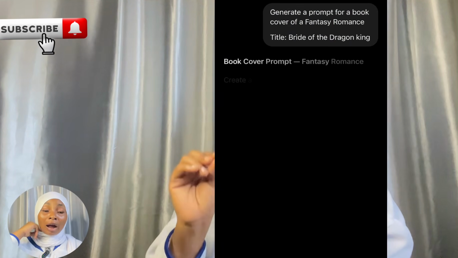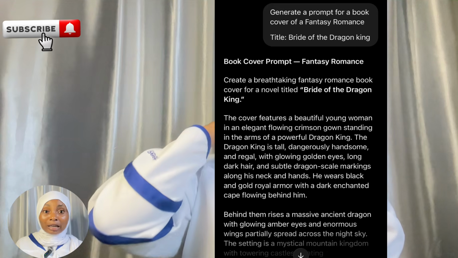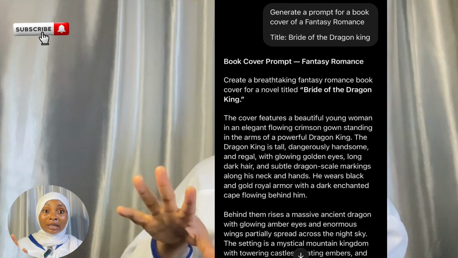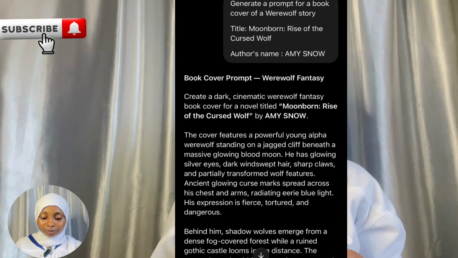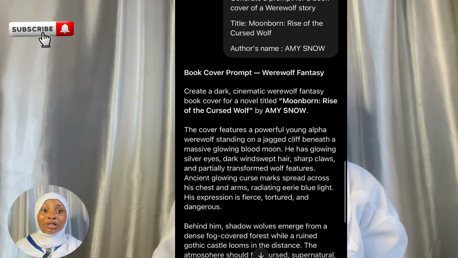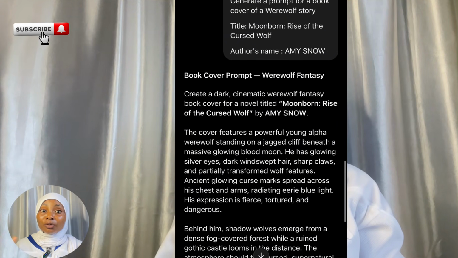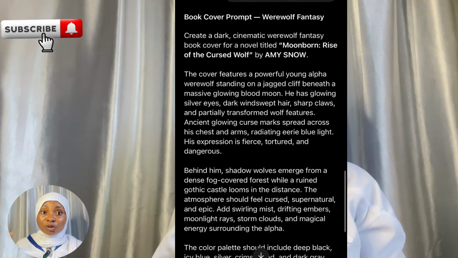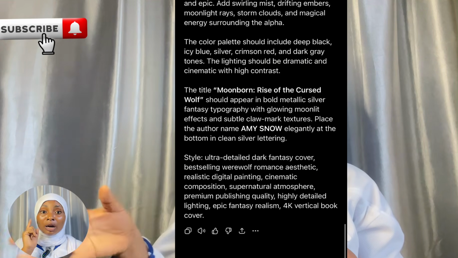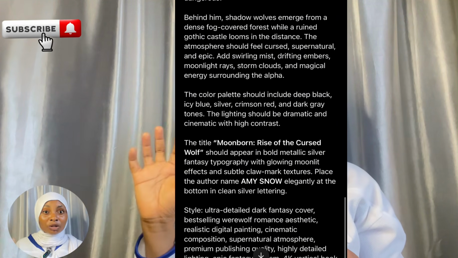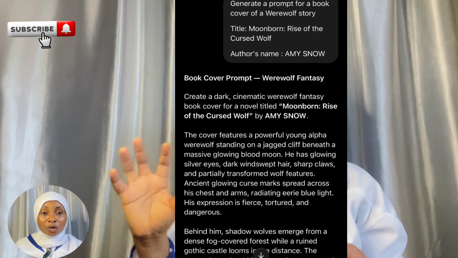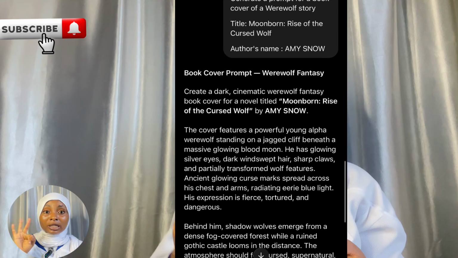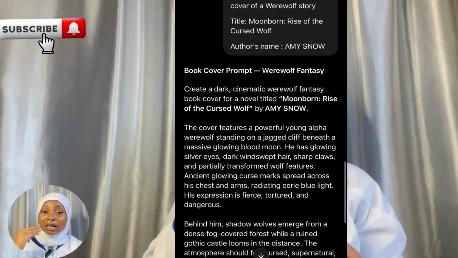Now, head over to your ChatGPT. I personally use ChatGPT. You can also use Claude AI, but I use ChatGPT. Get ChatGPT to give you a prompt for a particular book cover. So, for instance, now you want to write a story about a werewolf genre. Then you are going to tell ChatGPT, generate a prompt for a book cover of a fantasy romance, werewolf romance, etc. And then you input the title of the book and the author's name, and it's going to generate the prompt for you.